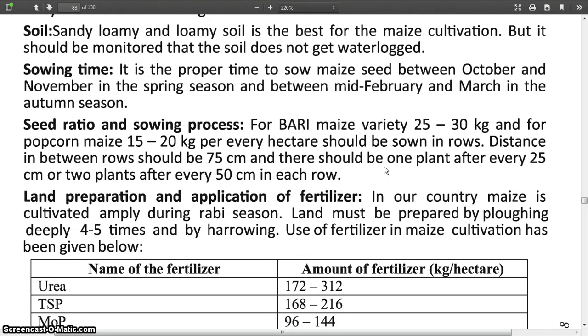Seed ratio and sowing process. For Bari maize variety, 25 to 30 kg, and for popcorn maize, 15 to 20 kg per hectare should be sown in rows. Distance between rows should be 75 cm, and there should be one plant after every 25 cm or two plants after every 50 cm in each row.